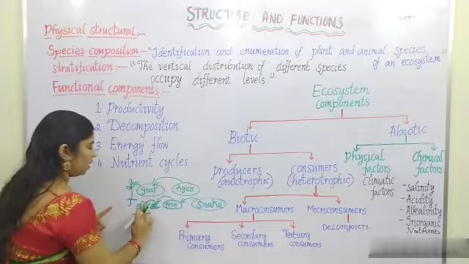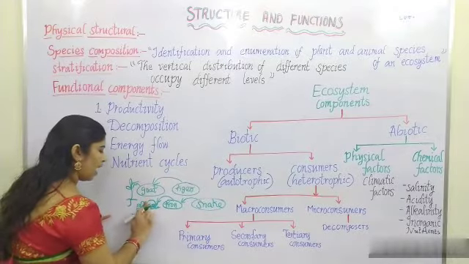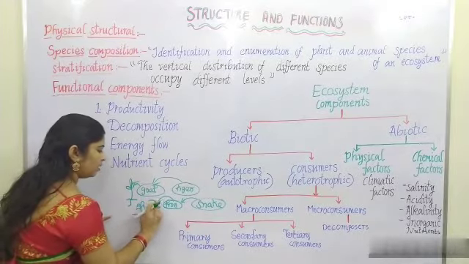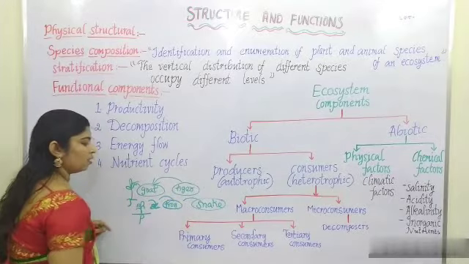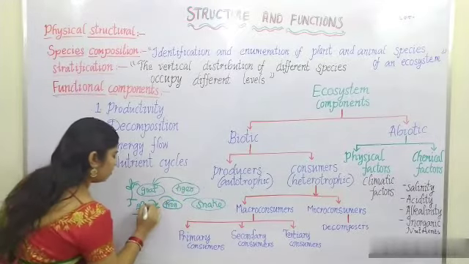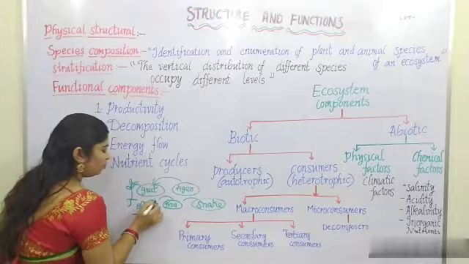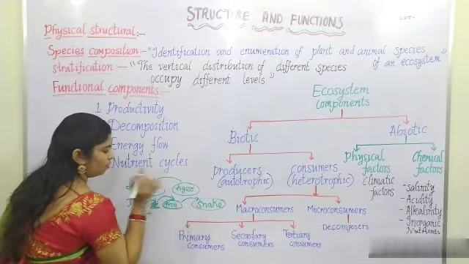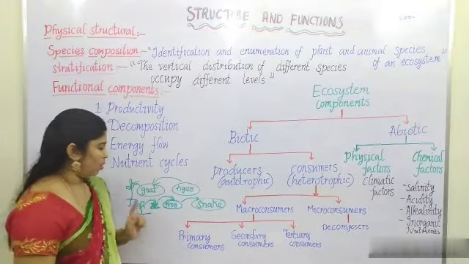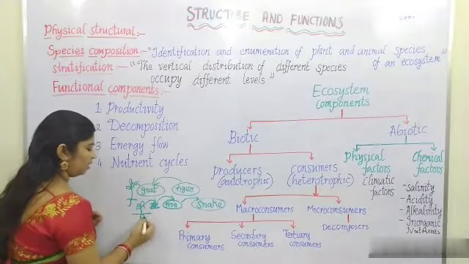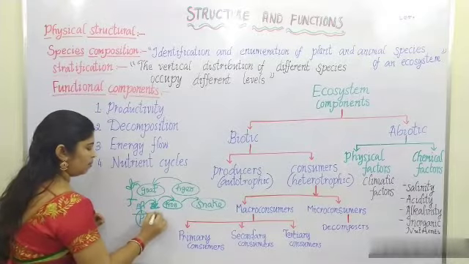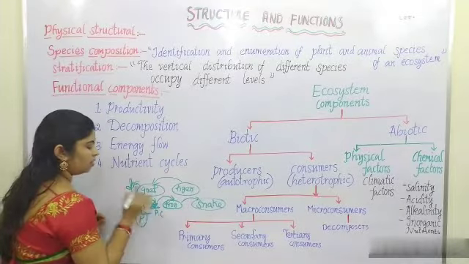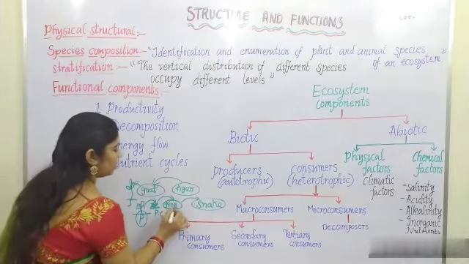Here, always arrows should be drawn like food to feeder. Food to feeder. Here the producer is a plant. The primary consumer is an insect.